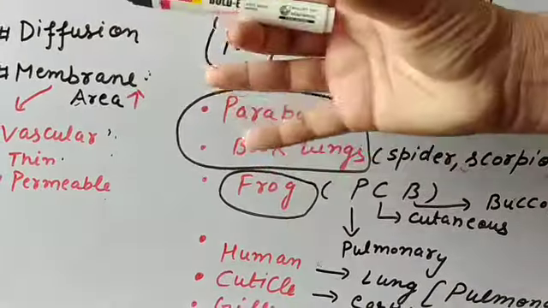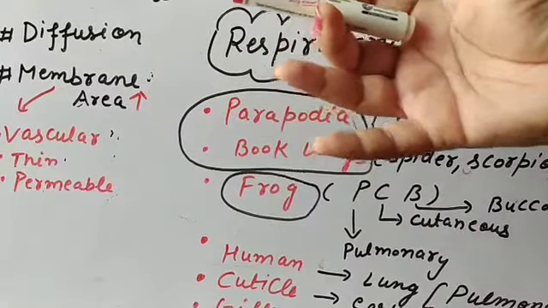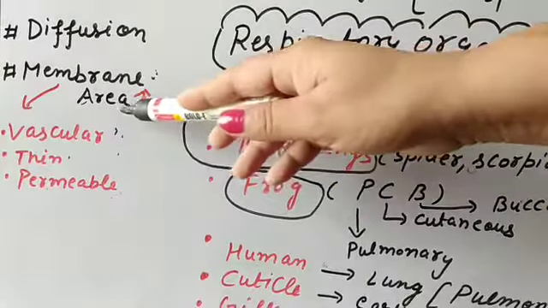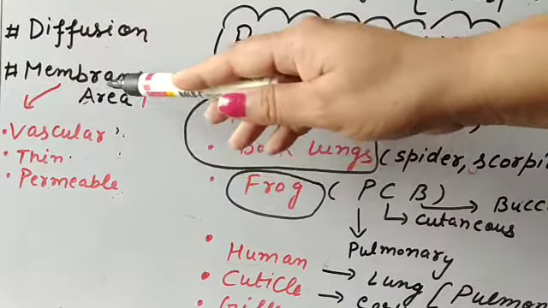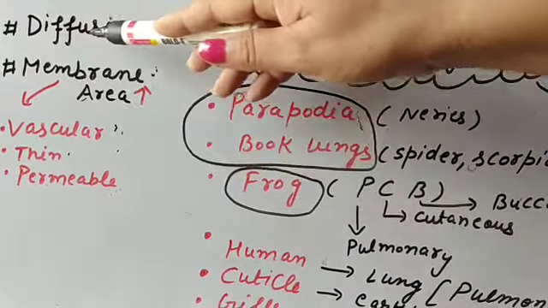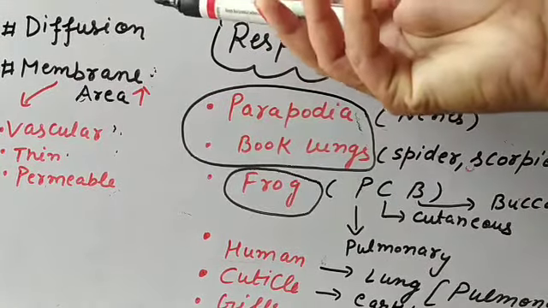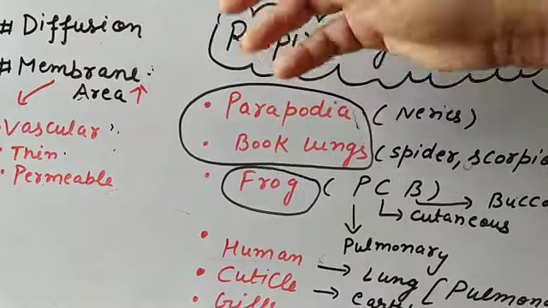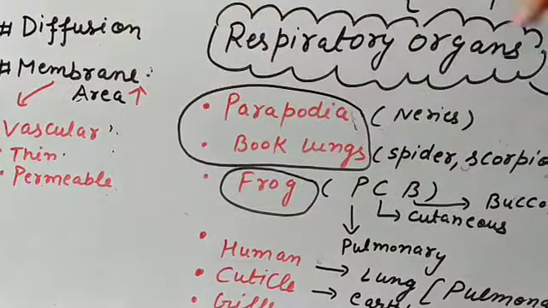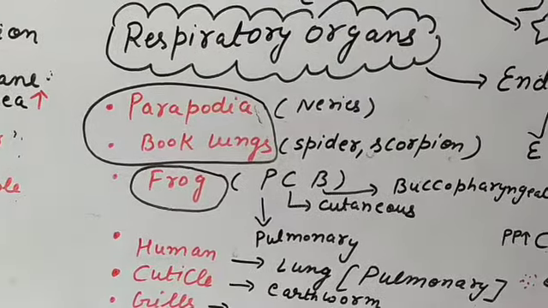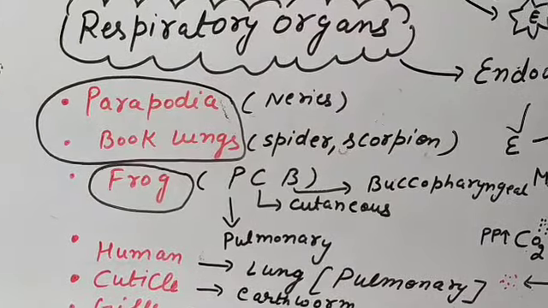Suppose in the case of human beings, the lungs are there, and in the lungs the alveoli are there, so they provide the large surface area for the exchange of gases. And there should be some concentration gradient, so that there will be the exchange of gases. So now we have to understand the different respiratory organs in different animals.